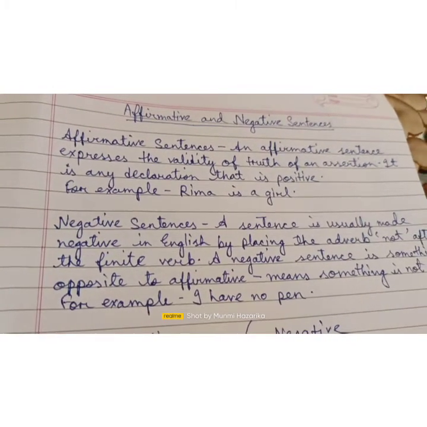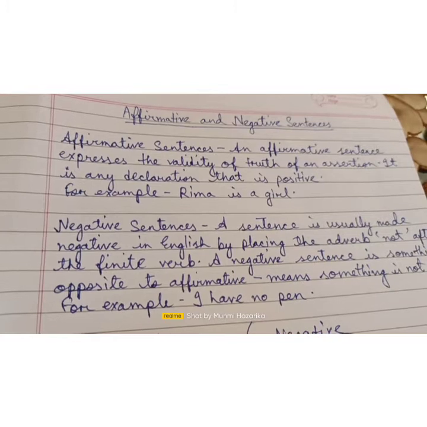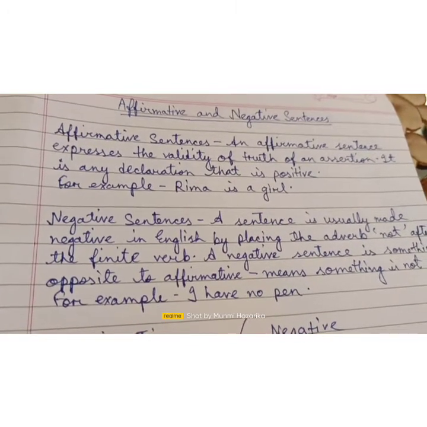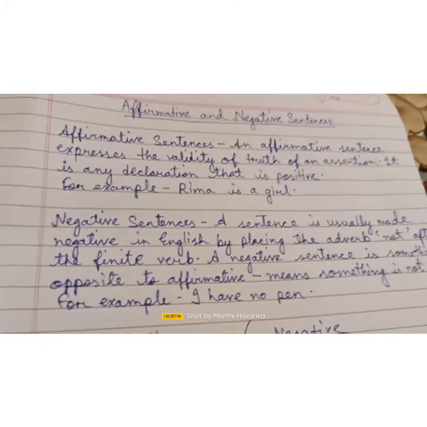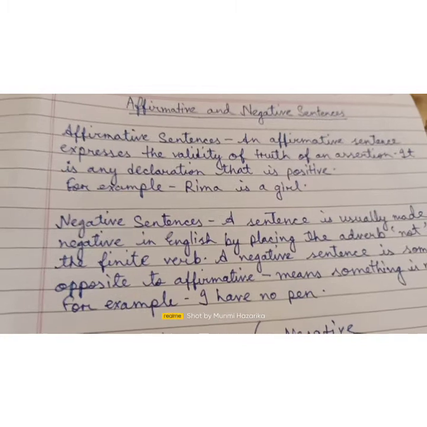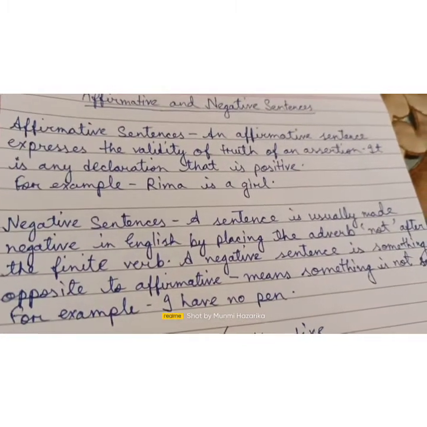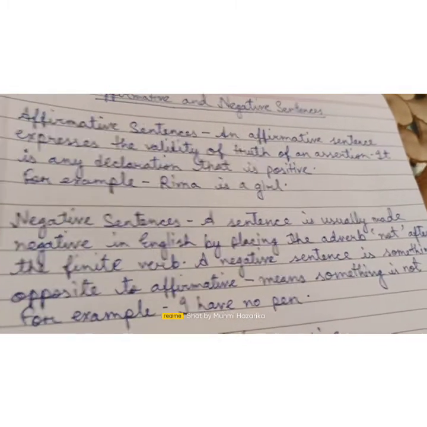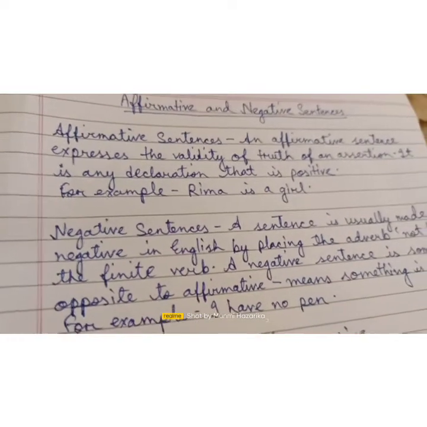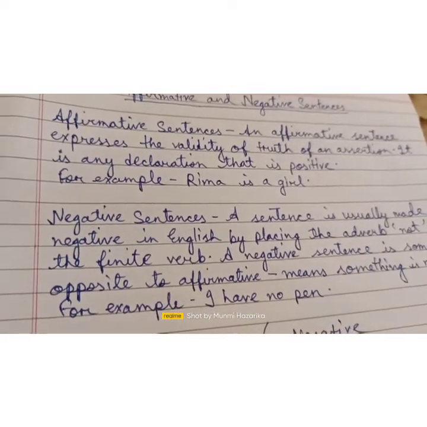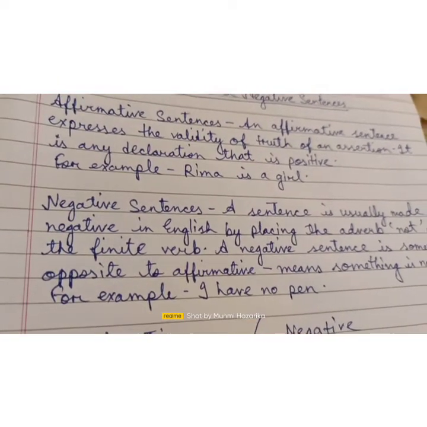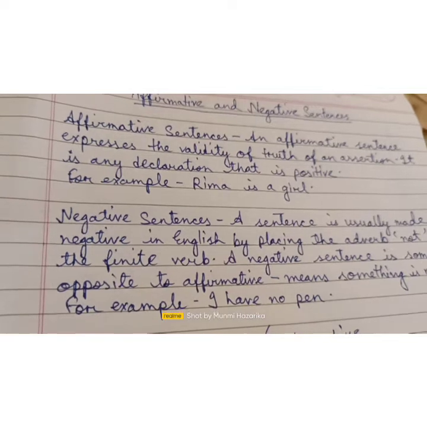So, now I will start. What is an affirmative sentence? As you know, an affirmative sentence expresses the validity or truth of an assertion. It is any declaration that is positive. So we have to remember that affirmative sentences refer to the positive sentences. For example, Rima is a girl.